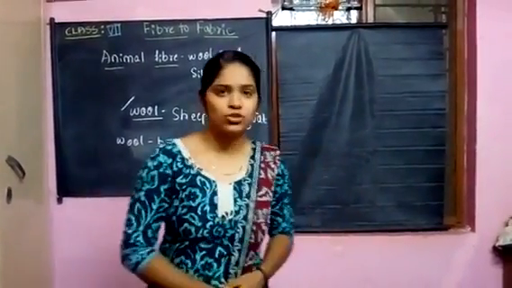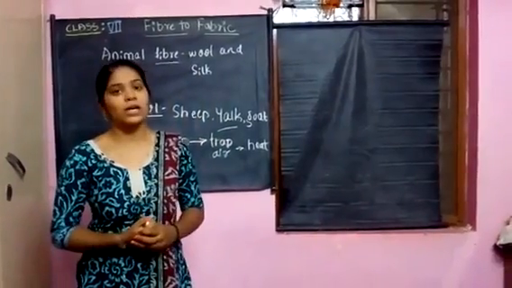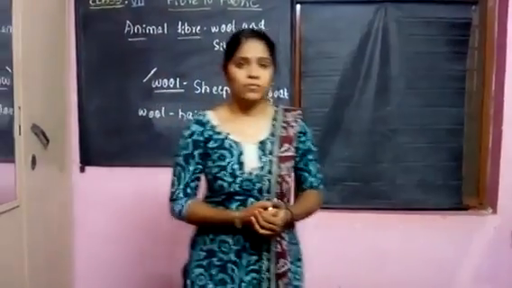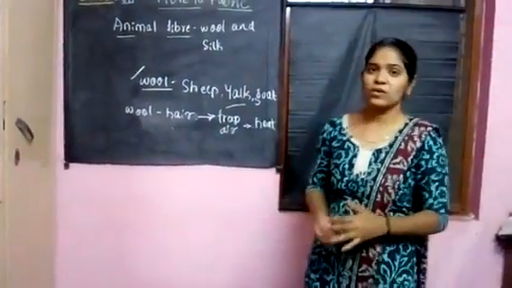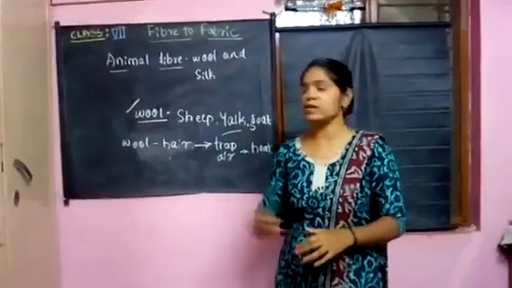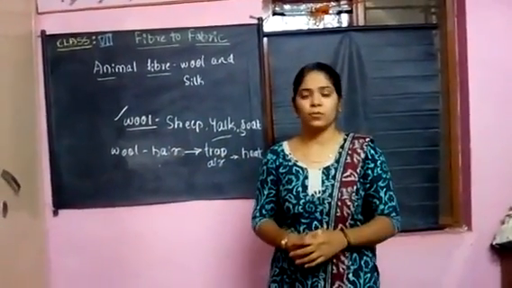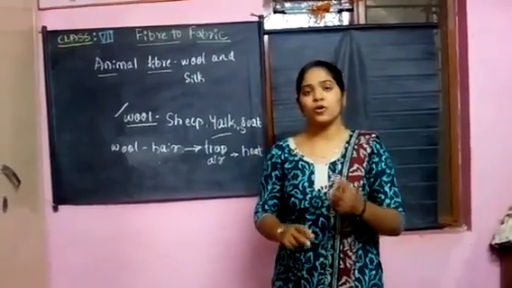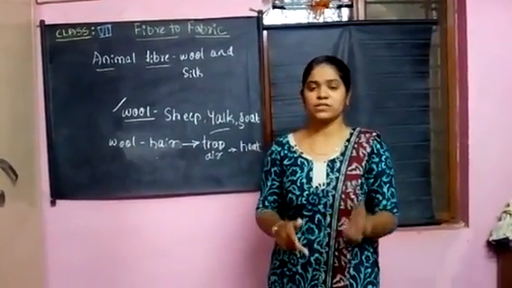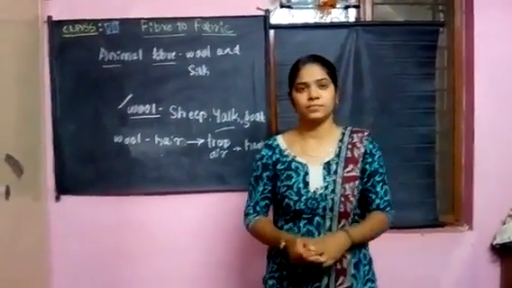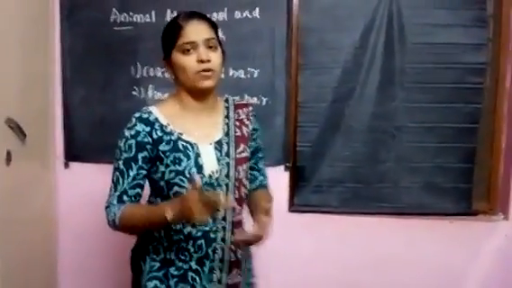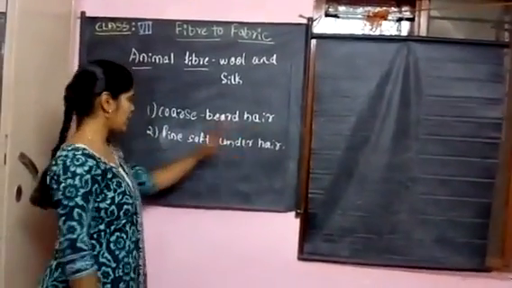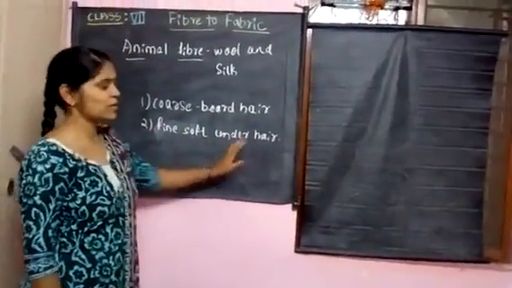You have one question: which part of the hair will yield this fiber, or from these animals which fibers will be yielded? We can say that this wool material from the body of the animals has two types. One is a coarse beard hair and another one is a soft hair. I told you sheep has two types of fibers: one is a coarse beard hair and another one is a fine soft under hair.